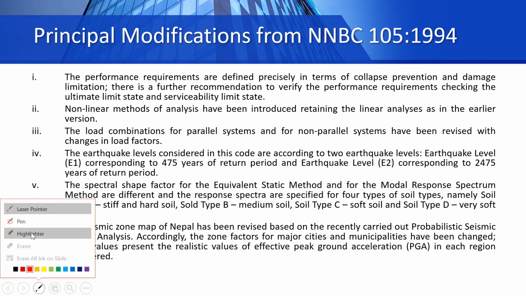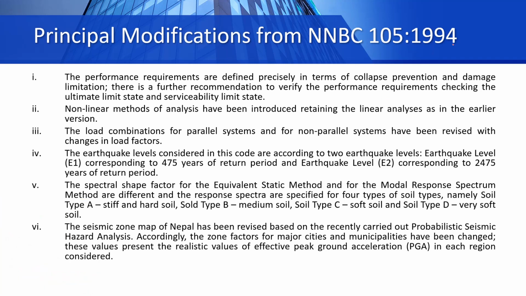For example, let me draw here, if this is our building and if these beams and columns are present in horizontal grids, and if there are any shear walls, then if those shear walls are also oriented along these two perpendicular directions, x and y, then we call that parallel system.